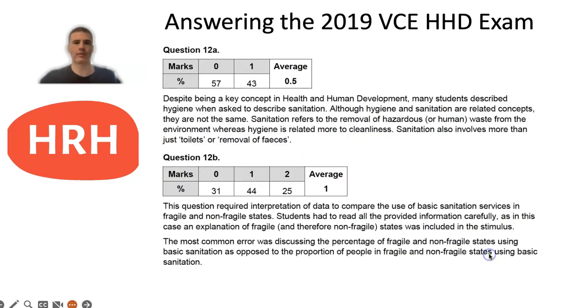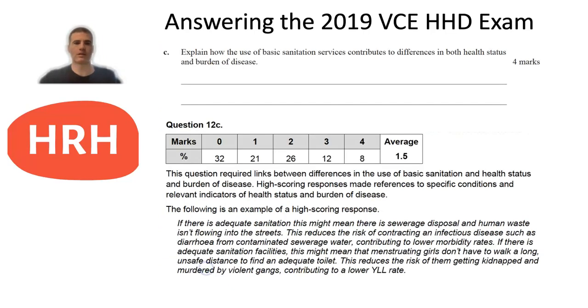You'll see here, for the description of sanitation, only 43% of students were able to achieve that mark, and then only 25% of students were able to achieve the mark for part B. It mentions here in the examiner's report that the most common error was discussing the percentage of fragile and non-fragile states using basic sanitation, as opposed to the proportion of people in fragile and non-fragile states using basic sanitation. So just make sure you get that information clear when looking at the stimulus material.